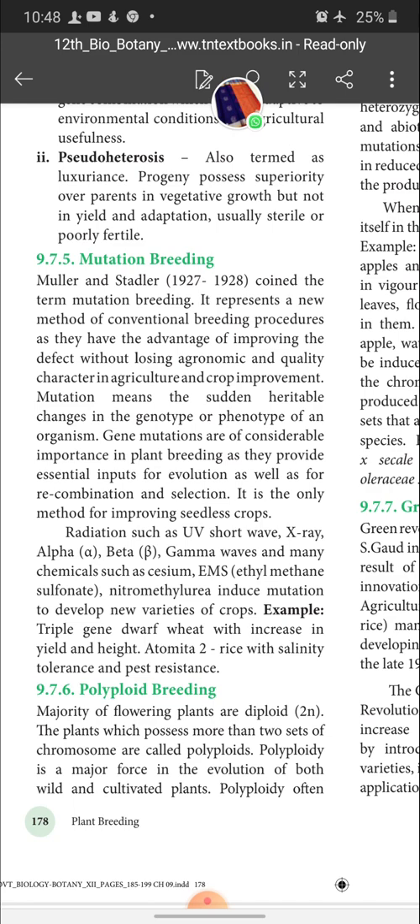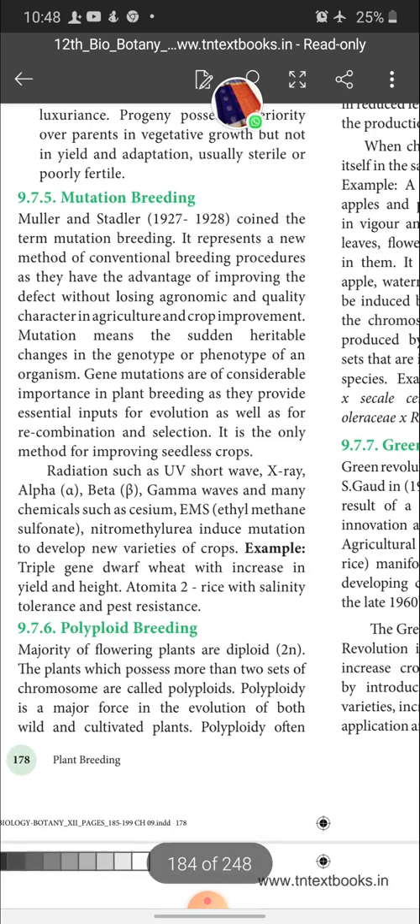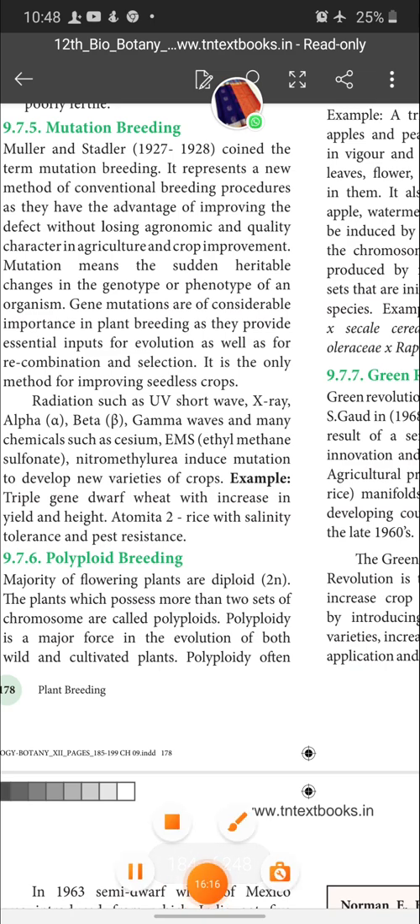Okay. So what are the agents involved in mutation? Ultraviolet, short wave, X-ray, alpha, beta, gamma waves, and many chemicals such as cesium, EMS, nitromethylurea induce mutation to develop new varieties of crops. Okay. So next is polyploid breeding. About polyploid breeding I will discuss with you in my next class, children.